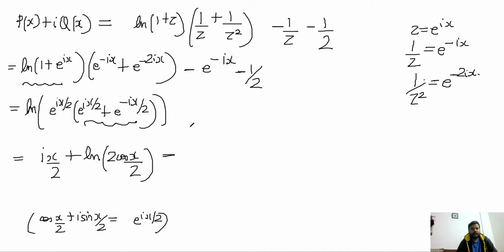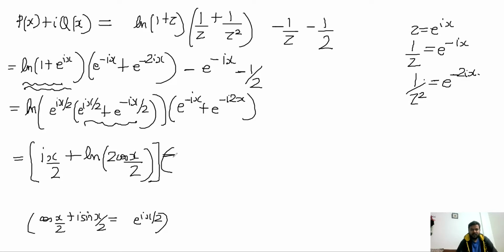Okay, only this part I have simplified right now. I still have to multiply e^(-ix) plus e^(-2ix). I still have to do that. So that still is there.